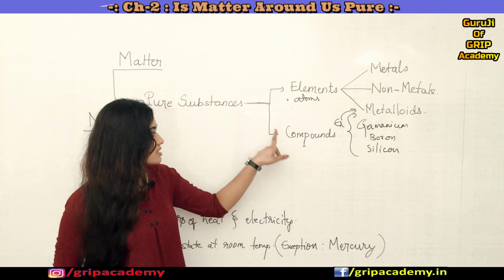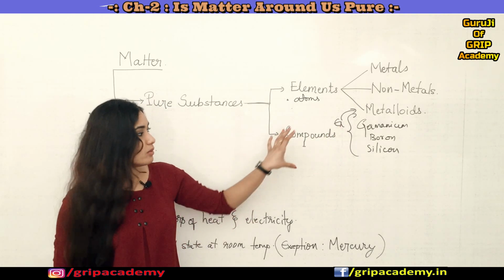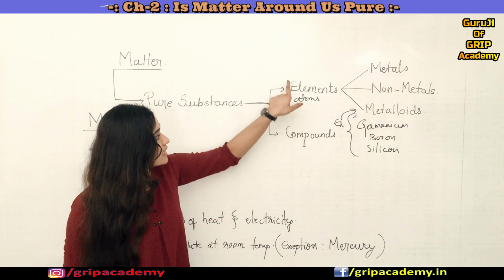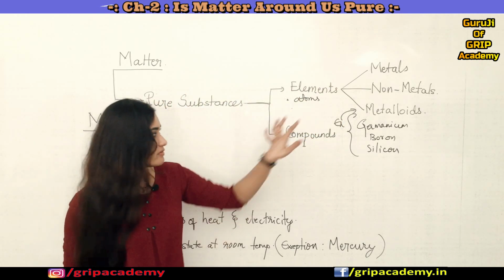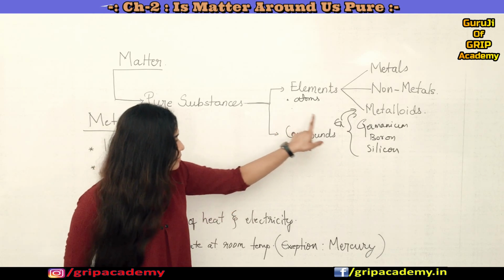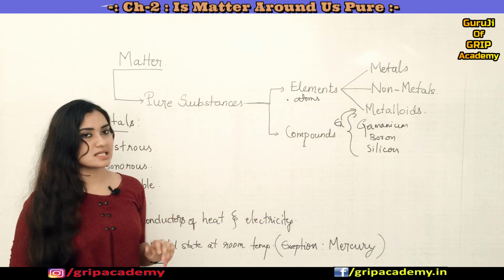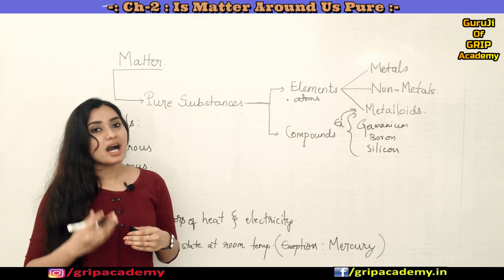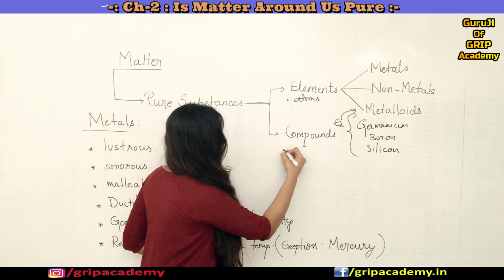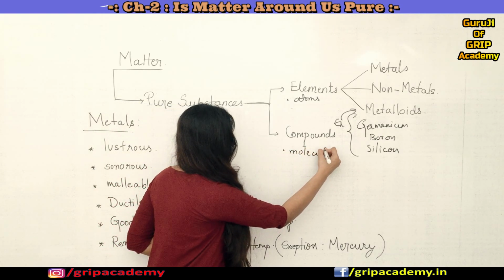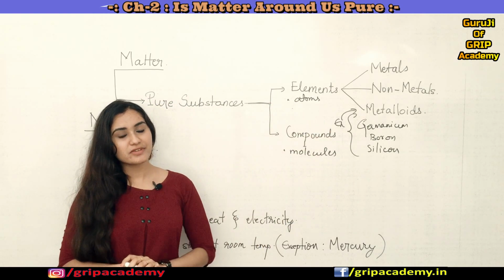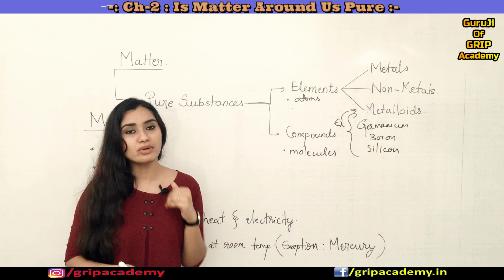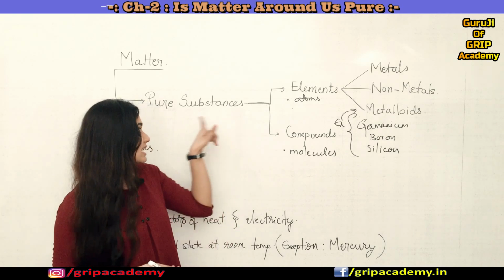So now let us study about compounds. What are compounds? I told that elements are pure substances which are made up of the same type of atoms, right? So compounds are also pure substances, which are made up of the same kind of molecules, or you can even say that compounds are pure substances which are made up of two or more different types of elements, right?